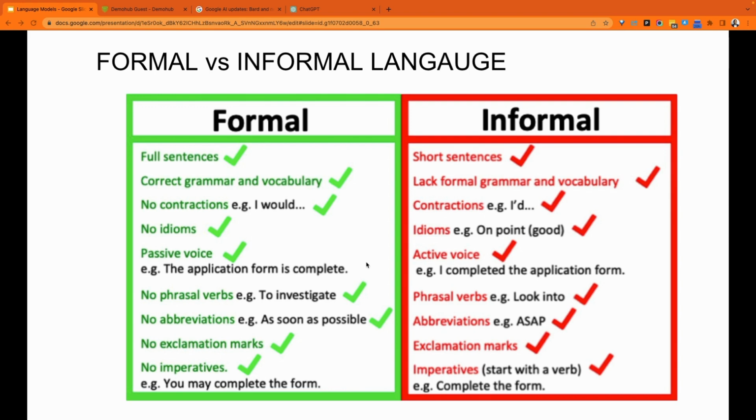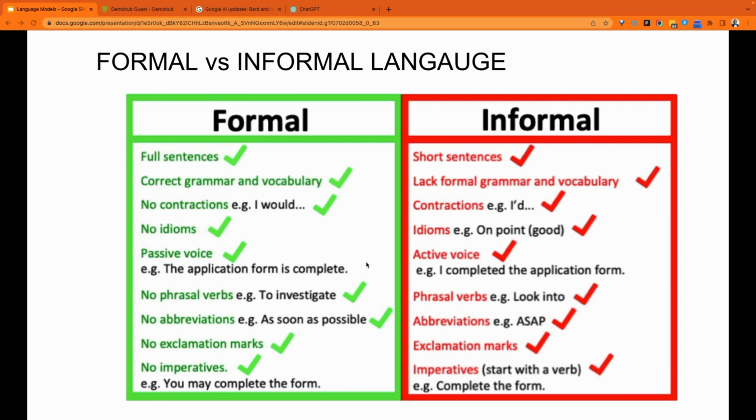Now, when we talk about language models in the past in academia, what work was done previously was around formal languages. But in the world, we don't only use formal languages. If I go to Google, Google doesn't know if I'm typing a formal language or if I'm not typing a formal one. So if language models are going to get the adoption that we're seeing now, they have to address both of these.